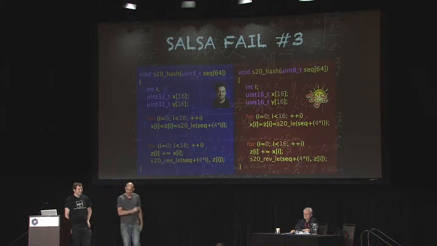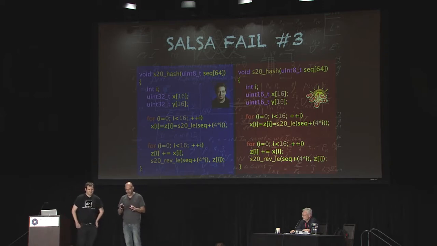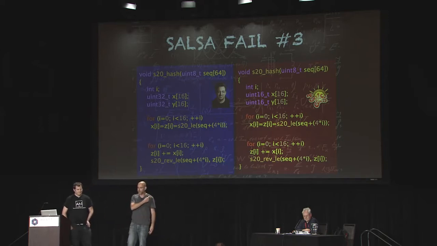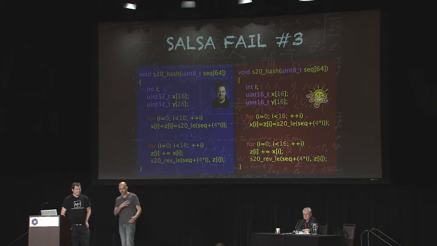And they produce this failure, which we called salsa S20 hash. This is the actual core function of the entire algorithm. This is the function responsible for taking the struct and producing the keystream. And there's a very serious bug hidden in here. Can anybody spot it from just looking at that? Yeah. Let me give you a clue. Can anybody spot it now?